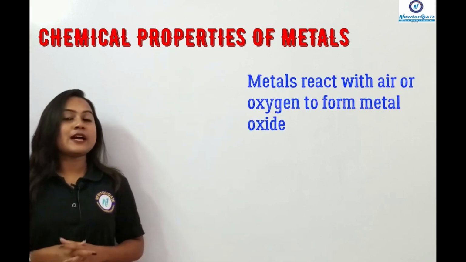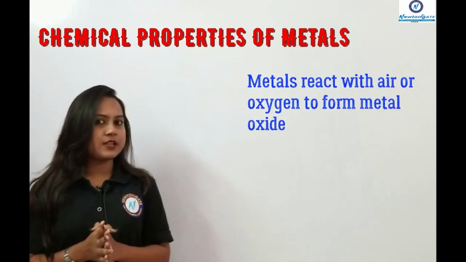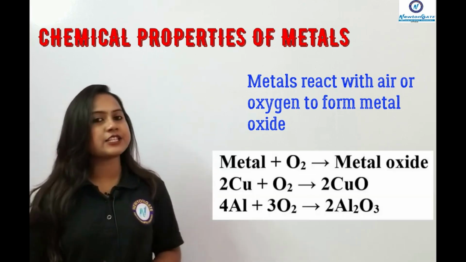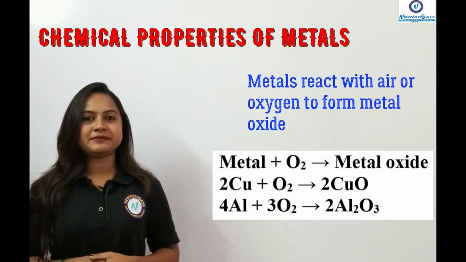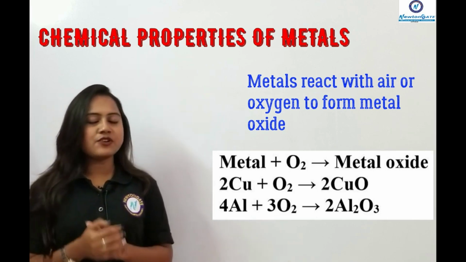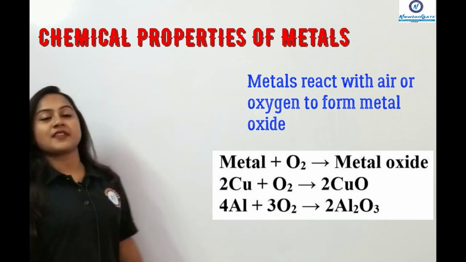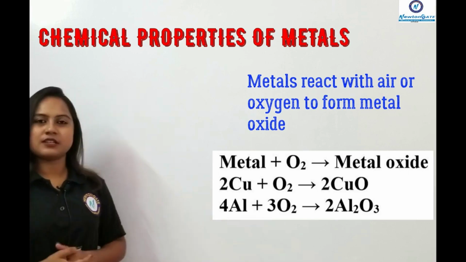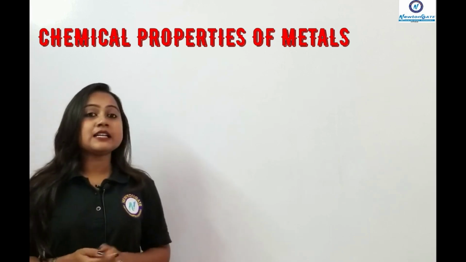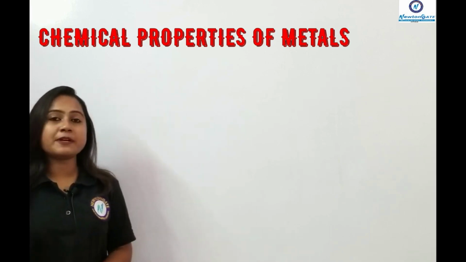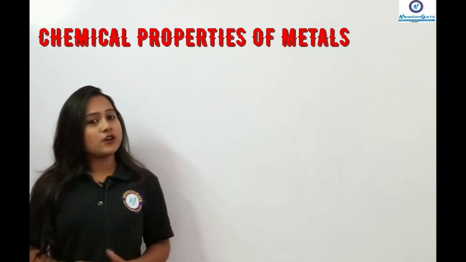I am placing the definition as well as the reaction here. What happens in the reaction? Write down the thing in your copy. I guess you have written the first point.